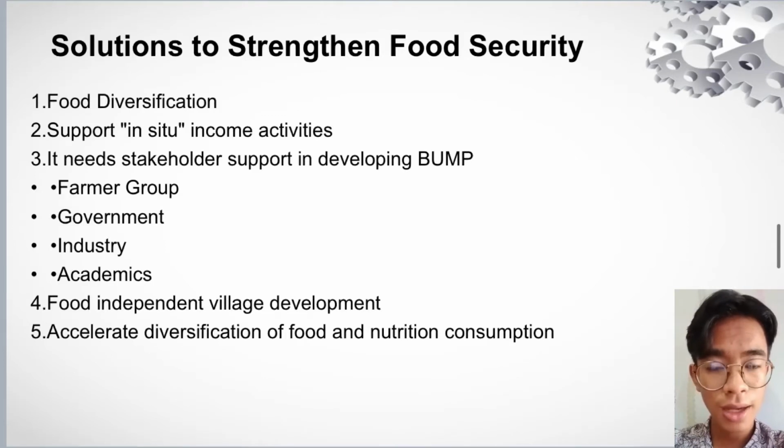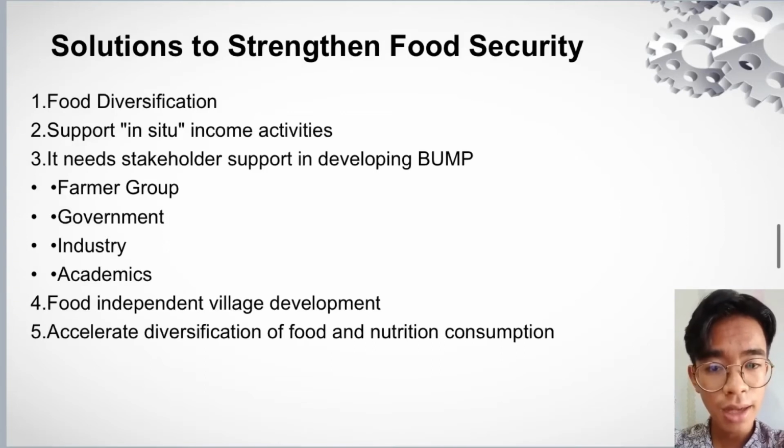The next is the government. The government coordinates facilities and inventory programs for crop rotation and farmer supervision in collaboration with academics to increase productivity. For example, the government makes a KUD, or in Indonesian we call Koperasi Unit Desa.